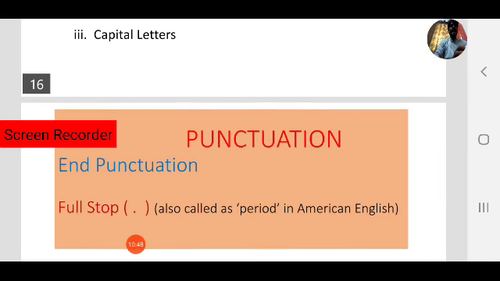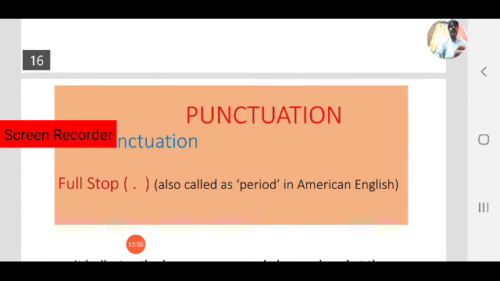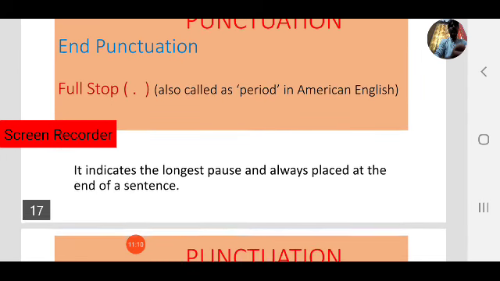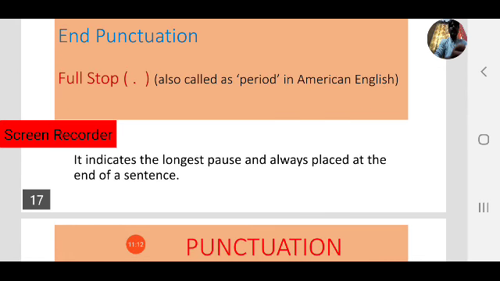Today we will focus on end punctuation. Already we have discussed how many marks there are in end punctuation: 3 marks, full stop or period, question mark and exclamation mark. Now, in end punctuation, we will focus on full stop.